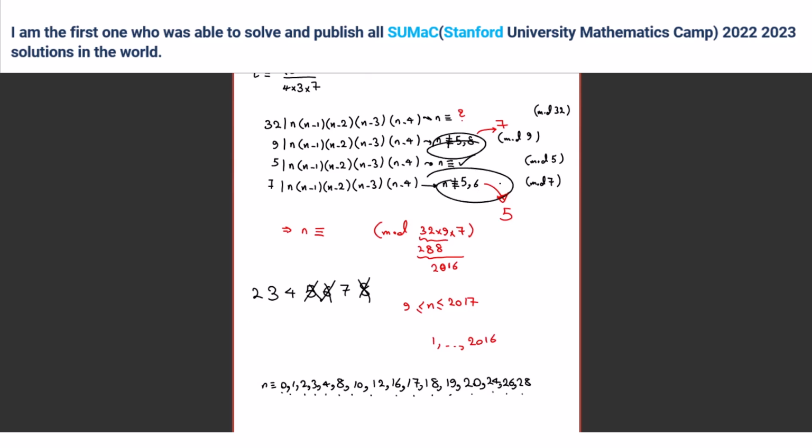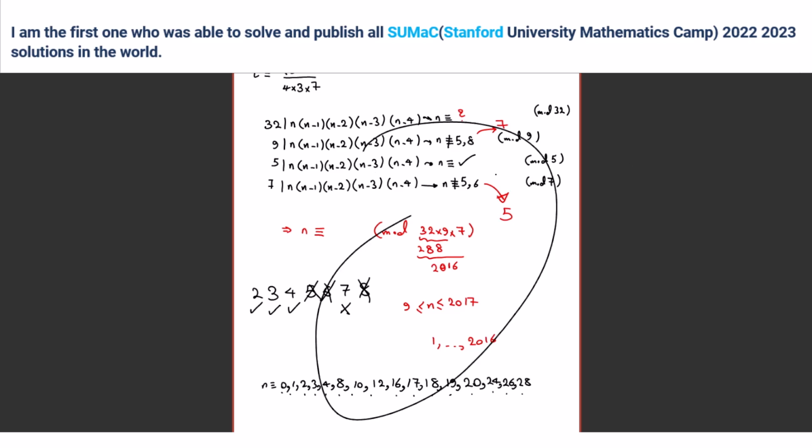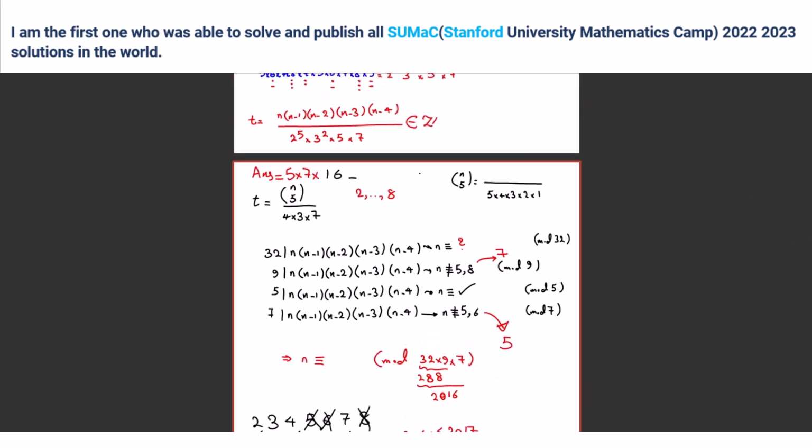Now they satisfy these. Then N is 2, 2 is good, 3 is good, 4 is good, 7 is not good. So 3 numbers here satisfy this, right? Yeah. So we should subtract 3. Now 5 times 7 times 16 is 560, minus 3, 557.